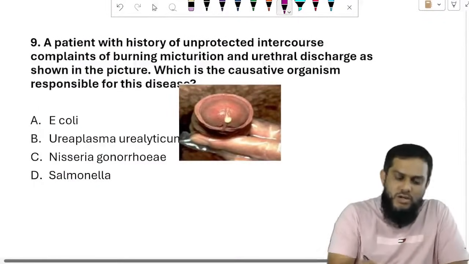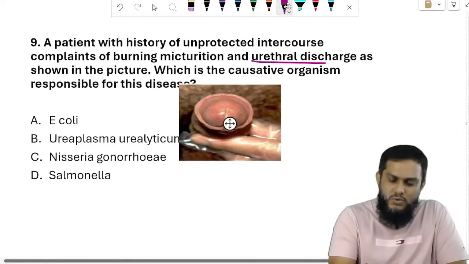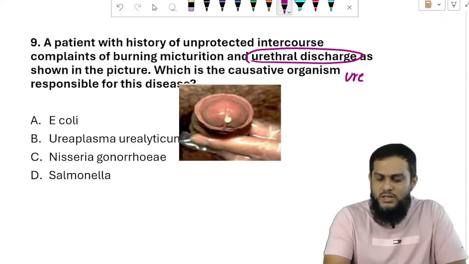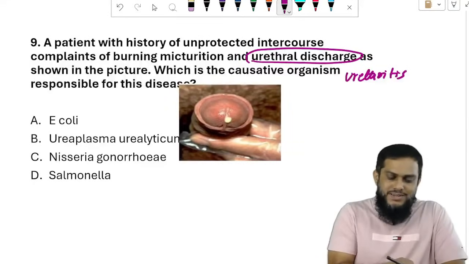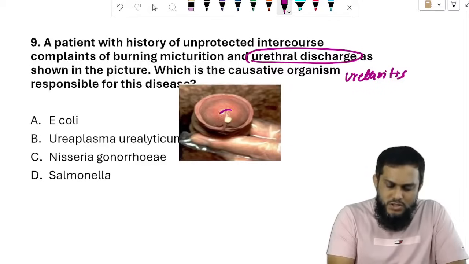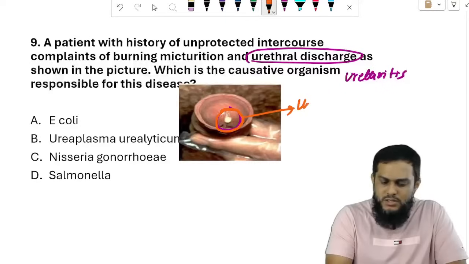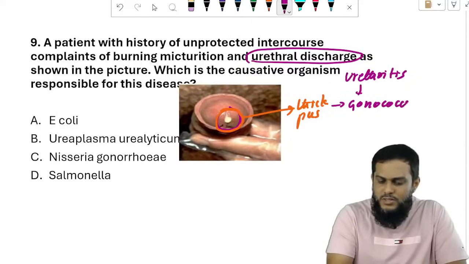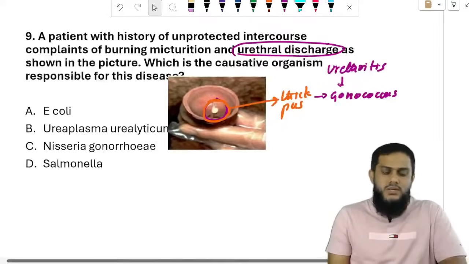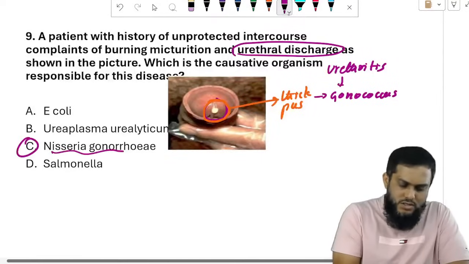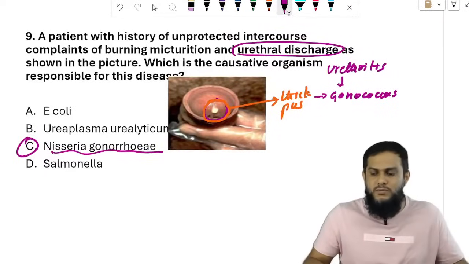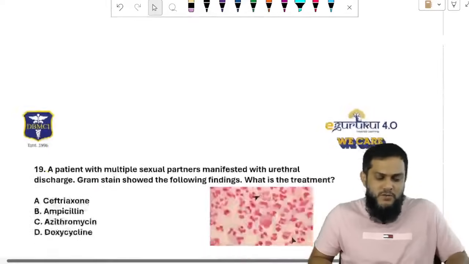A patient with history of unprotected intercourse complains of burning micturition and urethral discharge. The diagnosis is urethritis. Urethral discharge as shown in the picture: if you see the picture, you can see thick pus-like discharge. So this is gonococcal urethritis, caused by Neisseria gonorrhoeae. Very simple, straightforward question. See how easy it is to identify. Moving on to the next question.